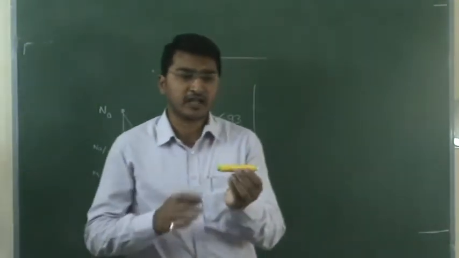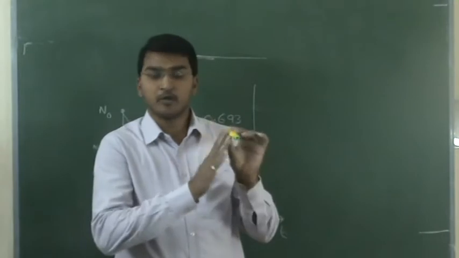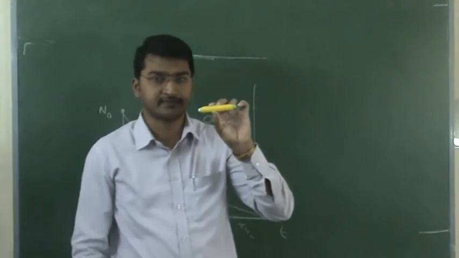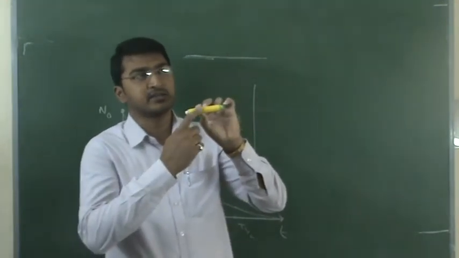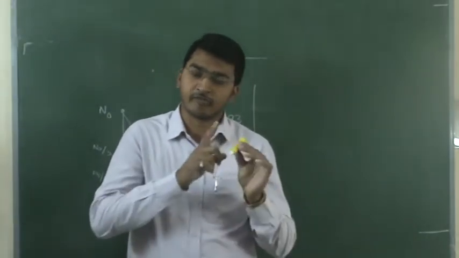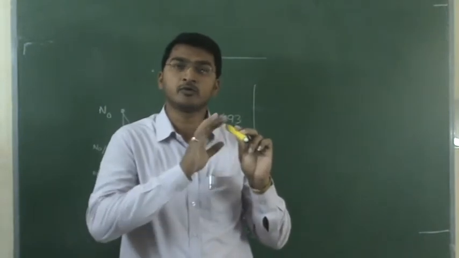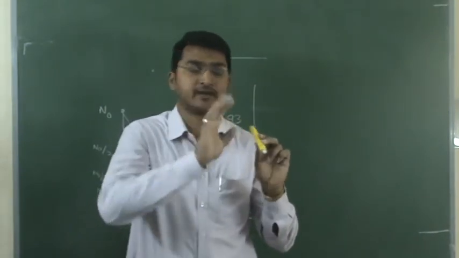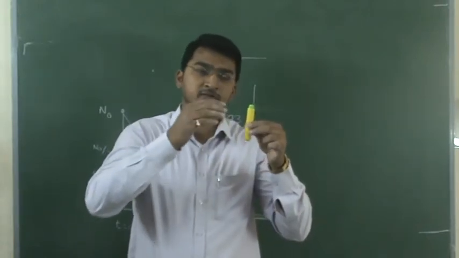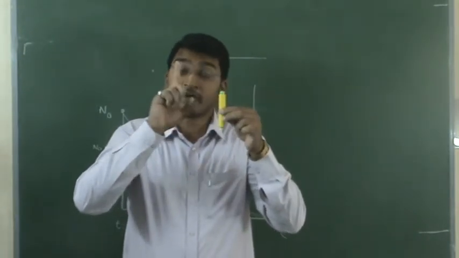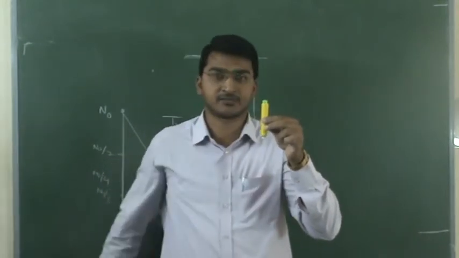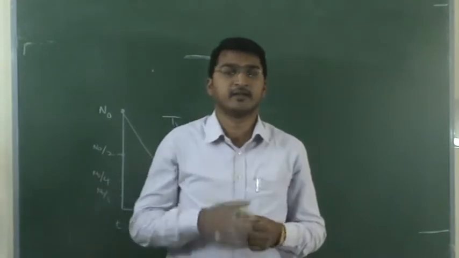Okay, let's see. I want to find the half lifetime of this one. Now the number of nucleus present here is 1000. Now I am counting, so I am observing it. It takes 1 year of time to disintegrate the number of nucleus to half of the initial, 500. 1000 to 500, how much time taken? 1 year. Okay, that we get.